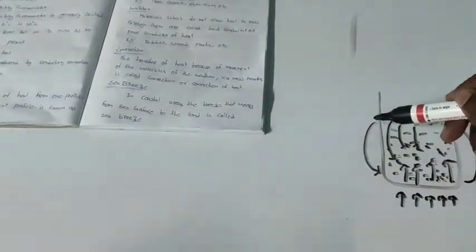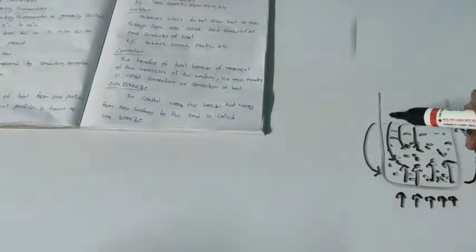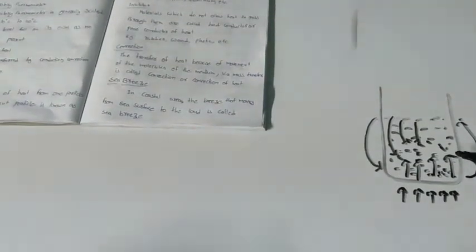The particles which are above are heavier than these particles, so they will move downward. So downside particles will move up and upside particles will move down. That means hot particles will move upside and the heavier particles on the top will move down. This causes a cyclic movement when heating the liquid.